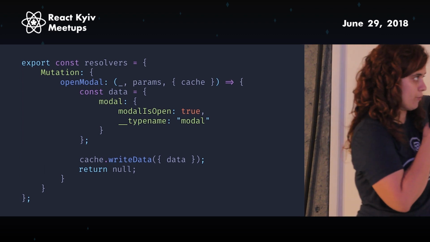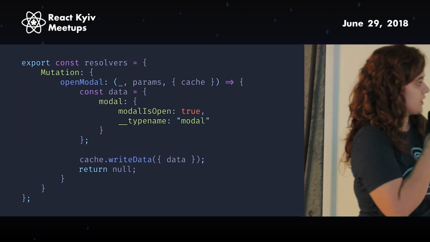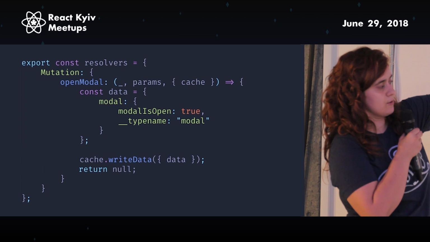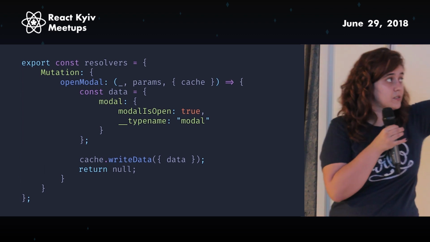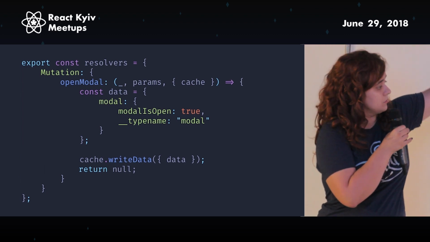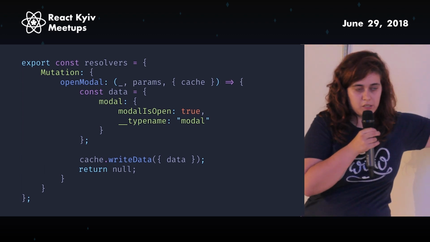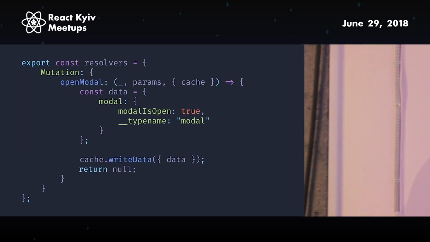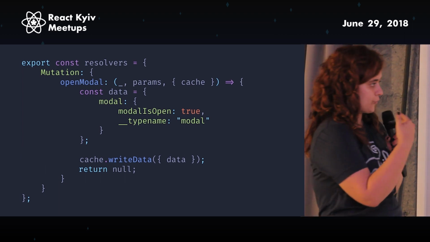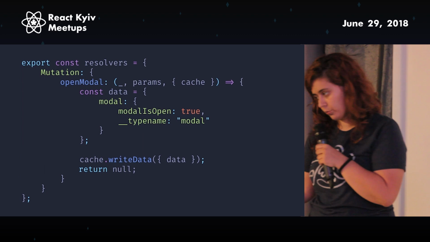We'll make a better way of doing this later. And I just say cache.write data, and the data is equal to that data. And that's it. So this is, I don't care, like 7 lines or something. This is all that you need to do to actually change something in the base state. And I've been told that, for the time being, you should return null, as in don't return the cache.write data.